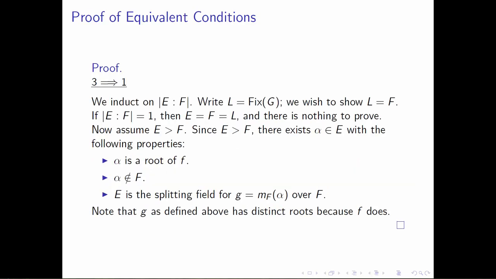Lastly, we move on to 3 implies 1. Now this is going to be the hardest proof that we have, and therefore the longest and the most involved. And let's just state what we're proving. 3 implies 1. We're going to assume that E is the splitting field for some polynomial little f inside F adjoined x over F, where this little f is a separable polynomial. But we are not necessarily assuming that this f is irreducible, so we'll have to keep that in mind.